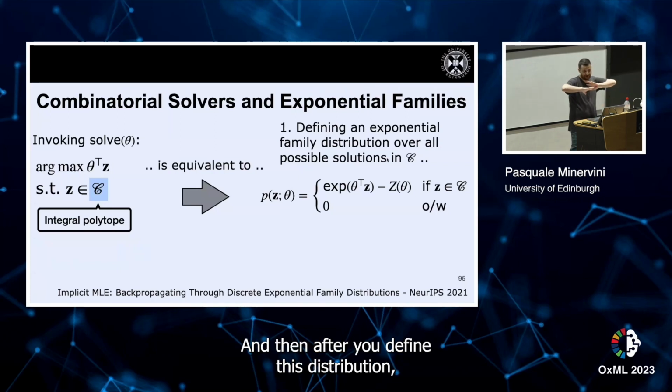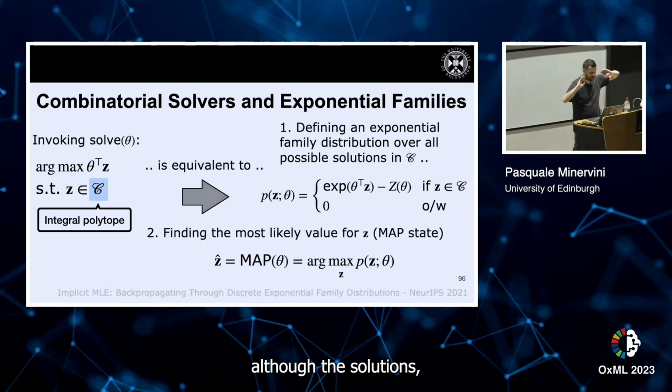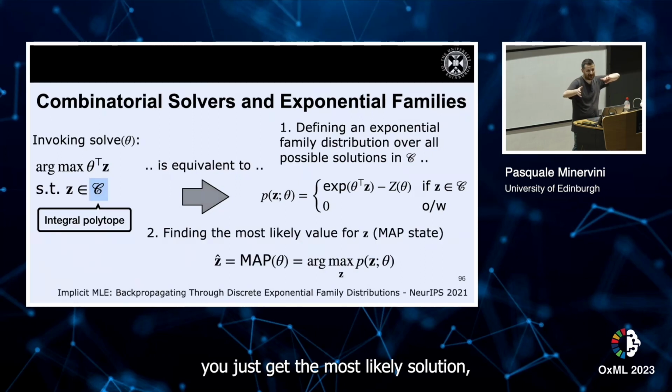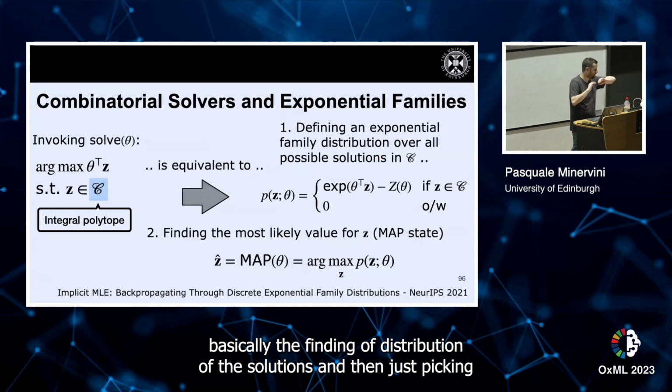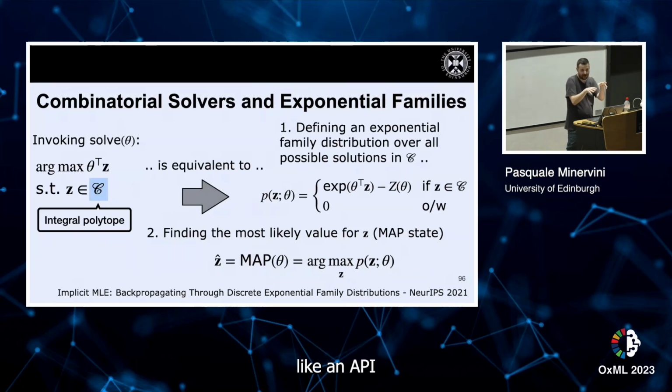And then after you define this distribution over the solutions, you just get the most likely solution. Defining a distribution over the solutions and then just picking the most likely solution is equivalent to just calling the combinatorial solver, like an API.